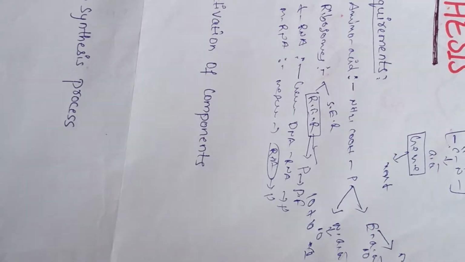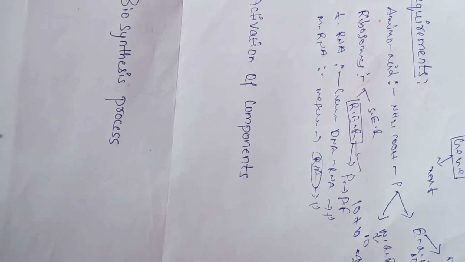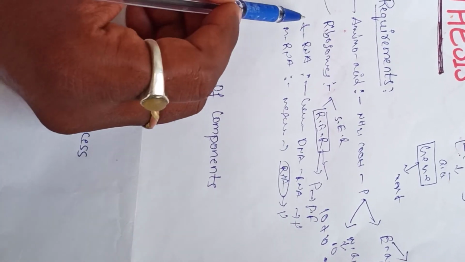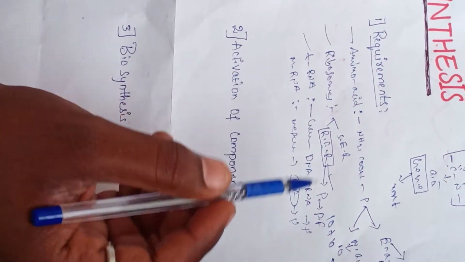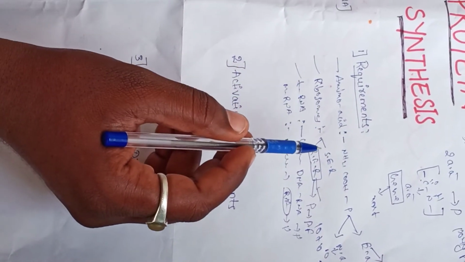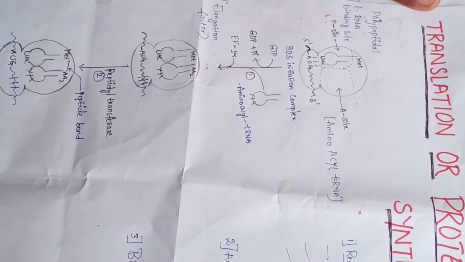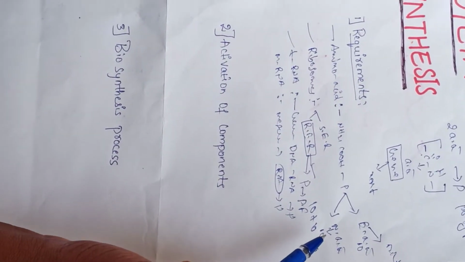What are the requirements? The requirements are mainly involved in the synthesis of the protein. Which types of requirements are involved in protein synthesis? One is the amino acids, one is the ribosomes, and the RNAs. Totally 21 amino acids are there, 10 plus 10. Chemically, amino acids have NH2 and COOH groups. The amino acids are classified into two types, essential amino acids and non-essential amino acids.